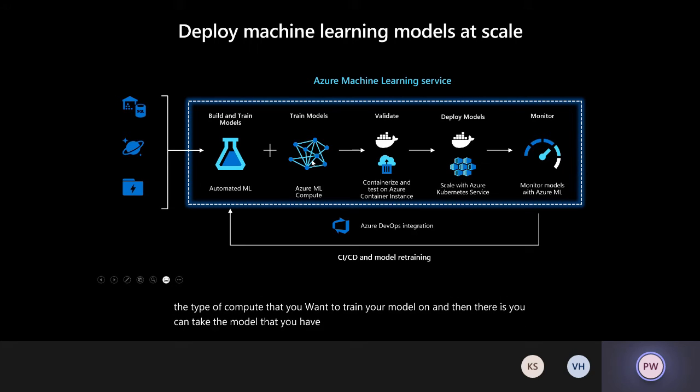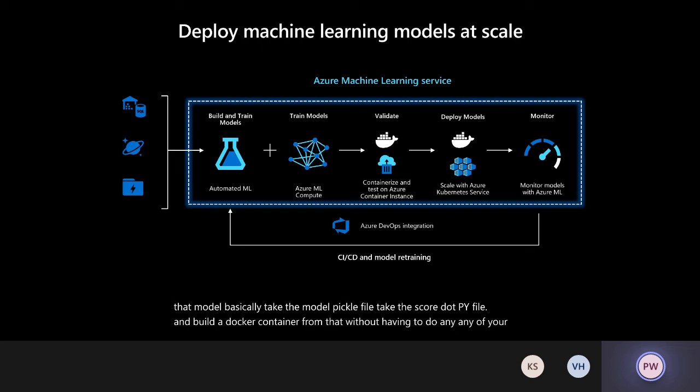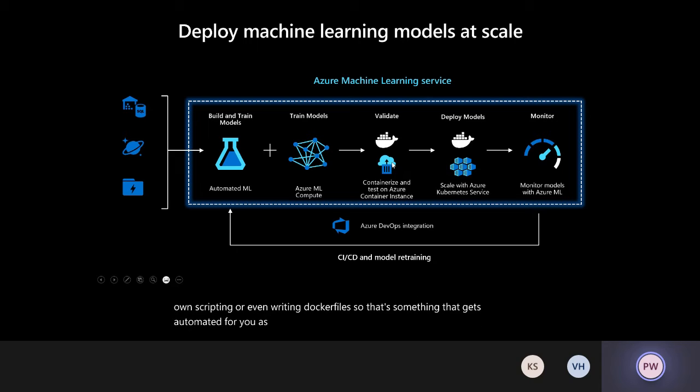Basically take the model pickle file, take the score.py file, and build a Docker container from that without having to do any of your own scripting or even writing Docker files. That gets automated for you as part of this process. And then taking that Docker container and deploying onto a Kubernetes cluster for a scalable scoring endpoint. So all of these are simple clicks that are enabled for you.